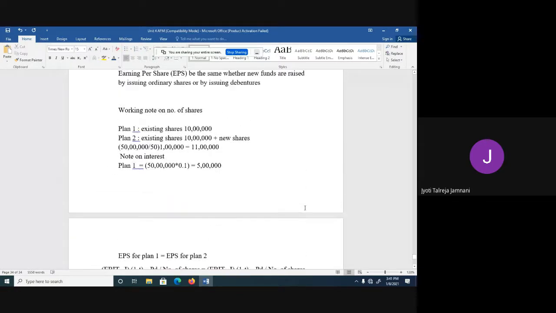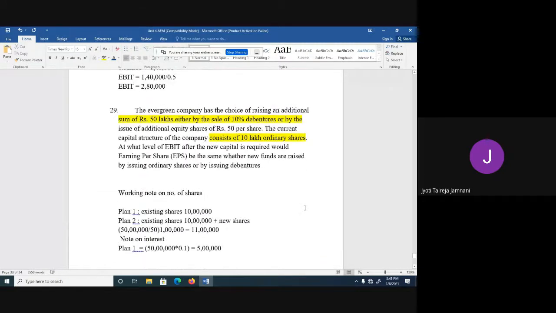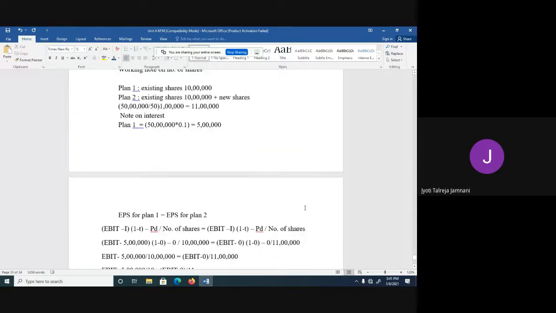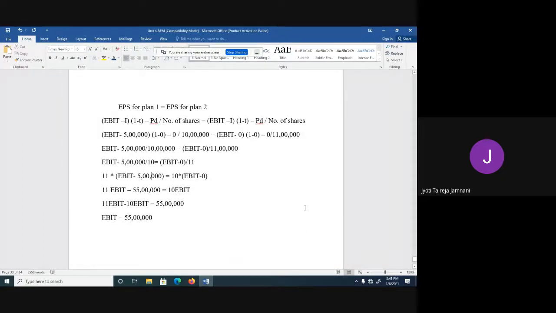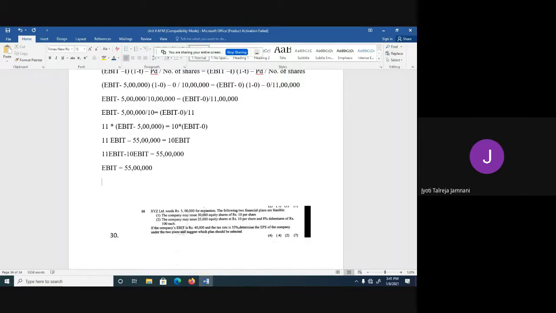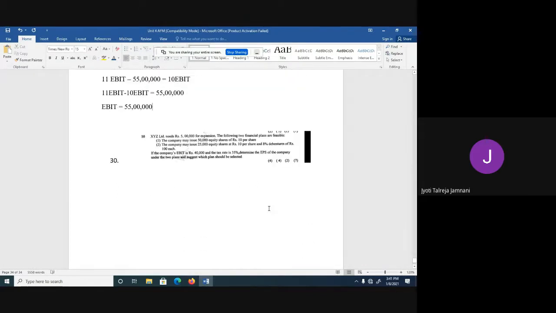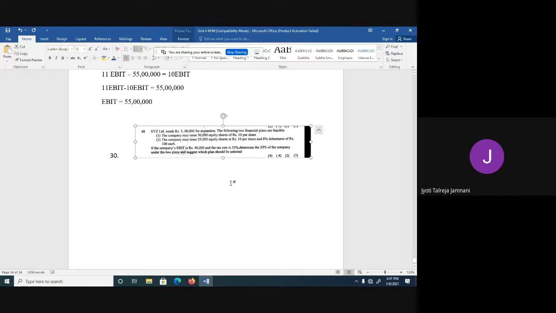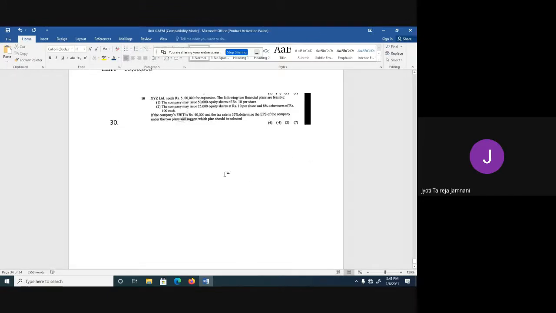Okay, so this is how you have to do sums on EBIT-EPS analysis. I have posted a few sums for practice on the group. You check that. We'll do this one sum and we'll end the class. So this sum had some doubts. Let's see.